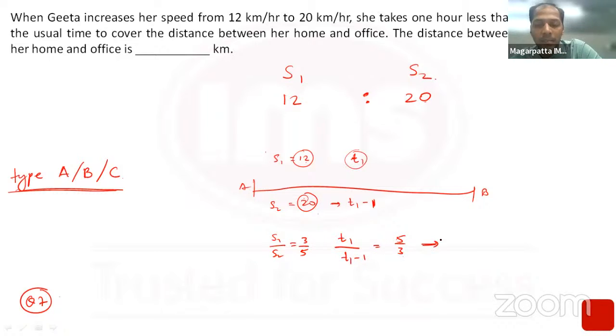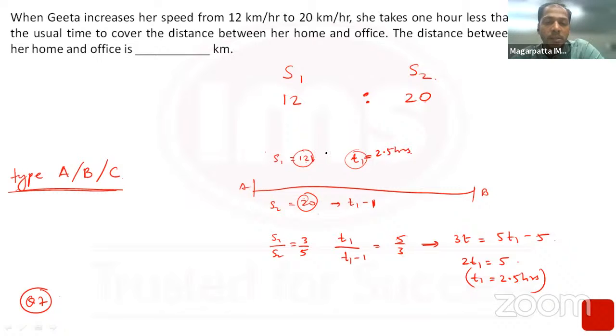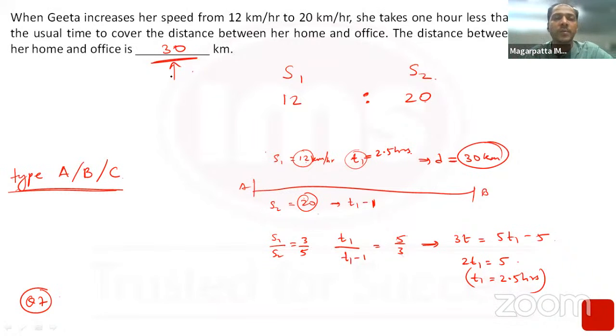So therefore, T1 upon T1 minus 1 would be 5 upon 3. Solve this and you will get the time. So 3T1 equals 5T1 minus 5. You solve this, you'll get 2T1 is 5. Therefore, T1 is 2.5 hours. Okay. Time taken in this case is 2.5 hours and the speed was 12 kilometers per hour. Therefore, the distance would be 12 into 2.5, that is 30 kilometers. This is a sitter question. This question must and should be attempted. You can't and you must not miss out on this question. Okay.